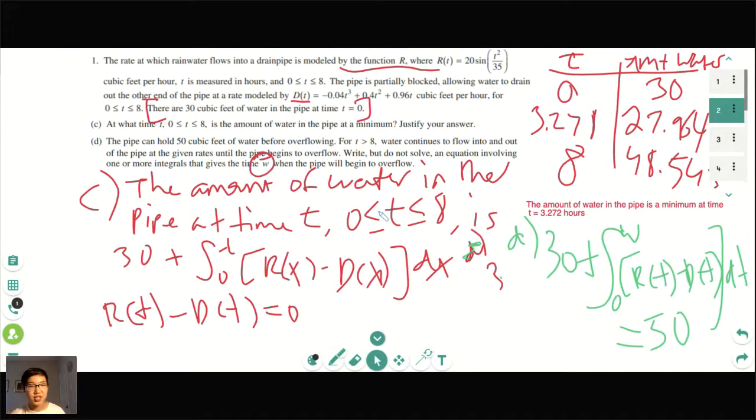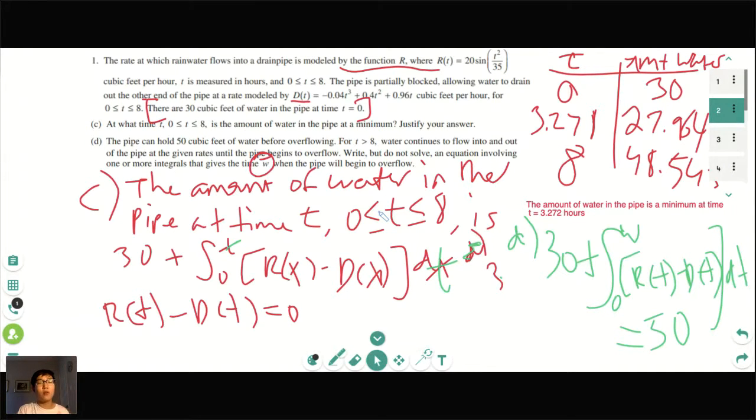Could you clarify your procedure for part C? Okay. It says, at what time from 0 less than or equal to t less than or equal to 8 is the amount of water in the pipe at a minimum, and to justify. First, I'm going to write that the amount of water in the pipe is 30, the initial condition, plus the integral from 0 to t of r of x minus d of x dx. So I'm setting up the equation for the amount of water in the pipe.